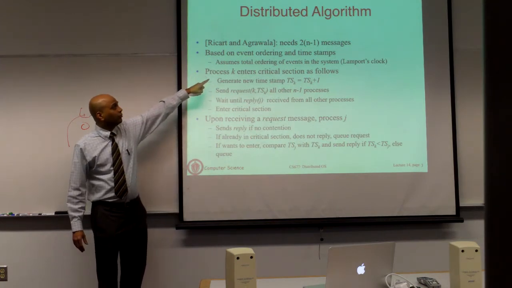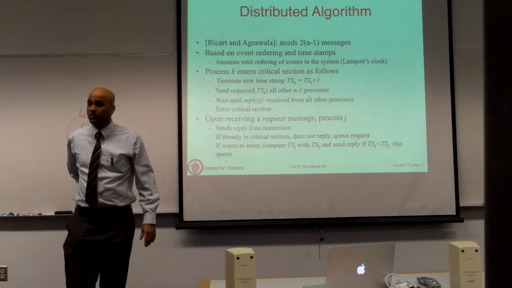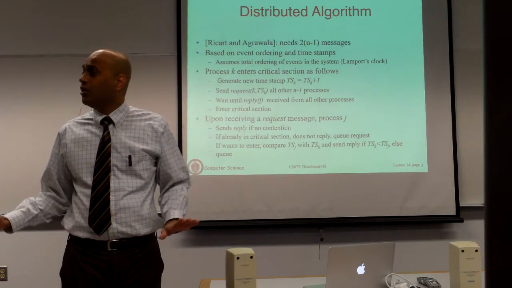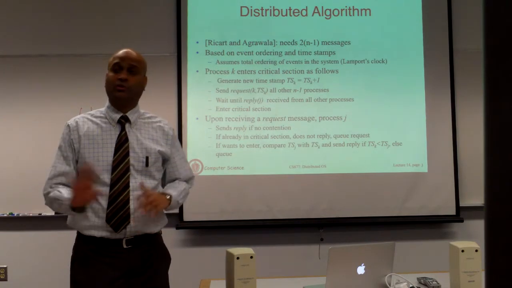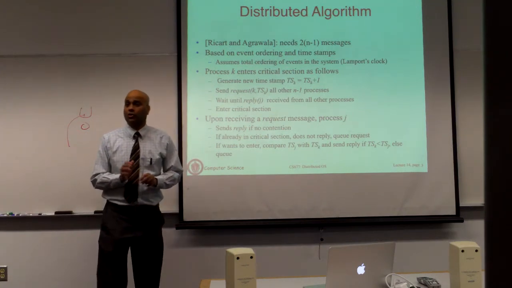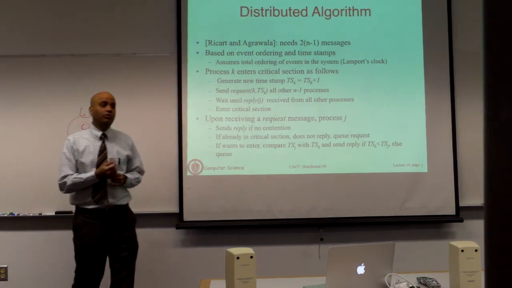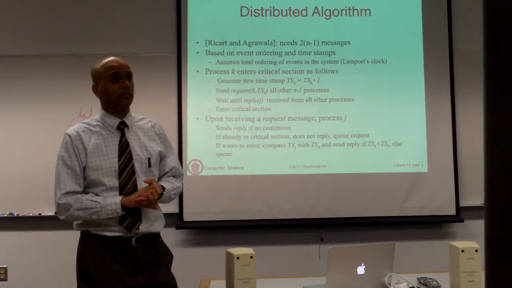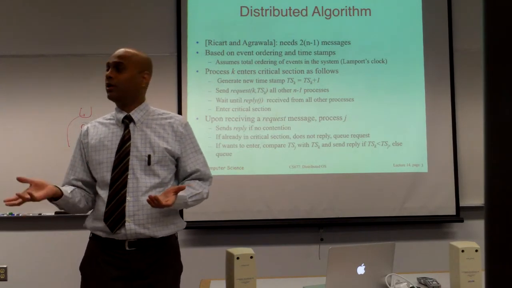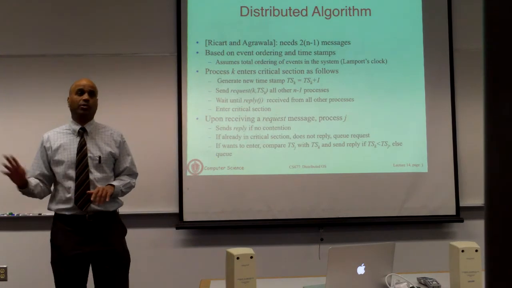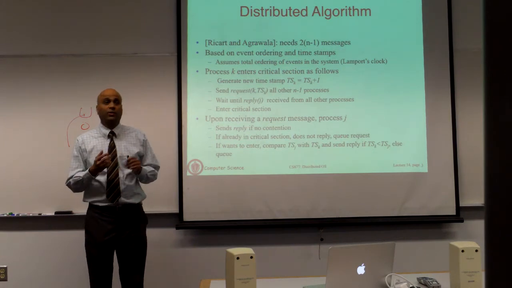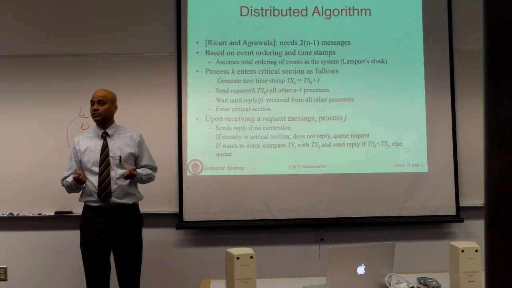So we are going to assume that there is a total ordering of events in the system. This can be done using multicast messages. Every message goes to all processes and all messages are ordered. Every process is going to receive a broadcast of every message that's sent in the system, so you are going to get a total order. Then we are going to use Lamport's clock, though you can also use vector clocks for this, to timestamp each message. And the message is simply I want to acquire a lock or I want to release a lock. Those are the only messages we care about here, not other messages the processes may be exchanging.